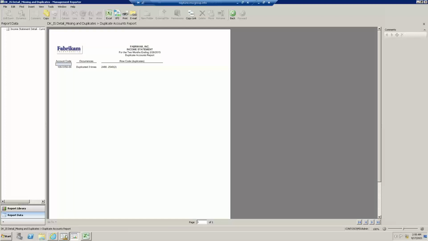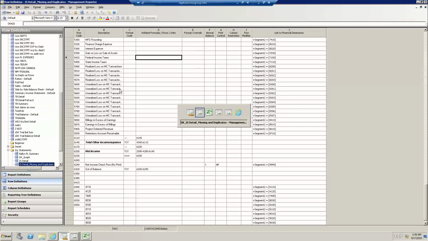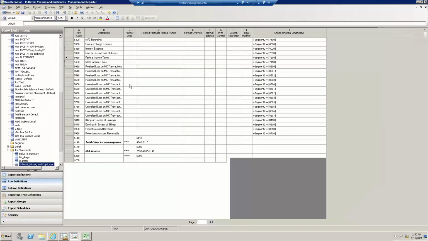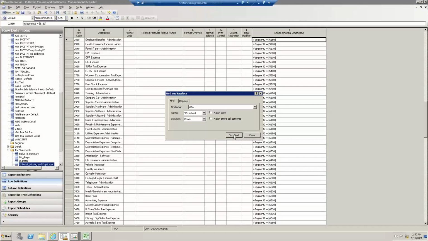And if I go full circle back to the row definition, I can even do a find within the tool. So here is the row definition. If I did Edit, Find, or Control F, I can find such account here.